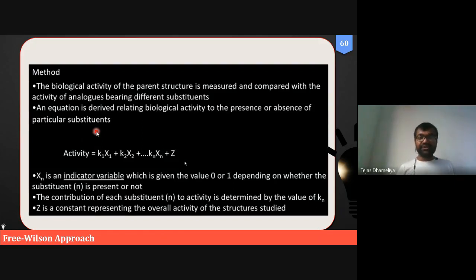But we know now there can be many more parameters, such as toxicity. So have we considered toxicity of the molecule while deriving the activity? Answer is no. Then there can be a fifth parameter, the number of hydrogen bond donors, number of hydrogen bond acceptors.